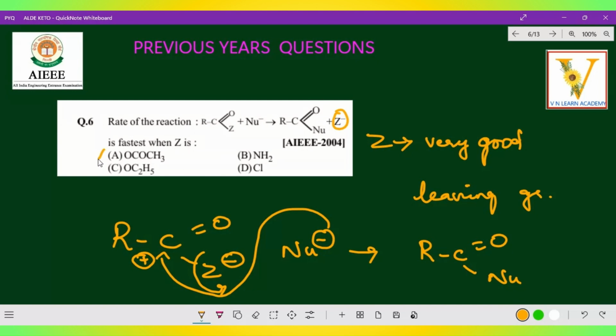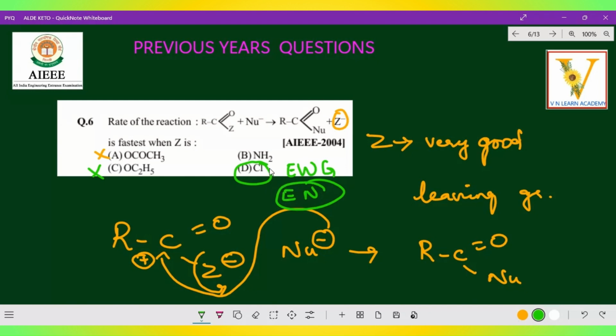OCOCH3, no, this will not be possible. And the next one OCH2CH3, this also will not be possible, because here also there is positive and negative. Which is the strong leaving group? For example, an electronegative group is a strong leaving group, and here amine is not that much, it is actually basic. Cl minus, electron withdrawing group only. So an electron withdrawing group, usually an electronegative group, we will say is a strong leaving group.